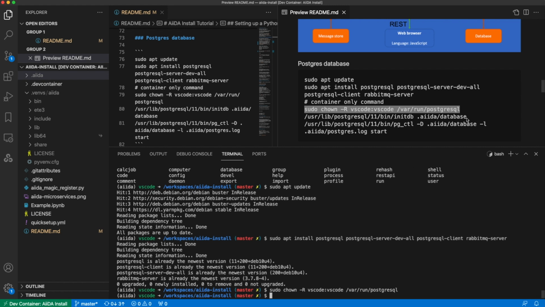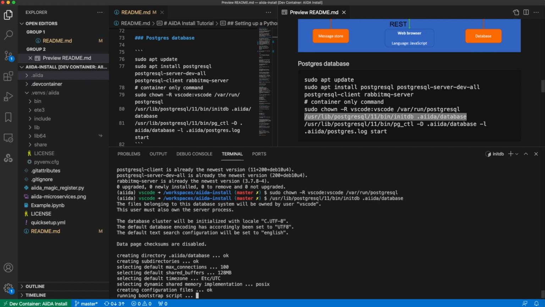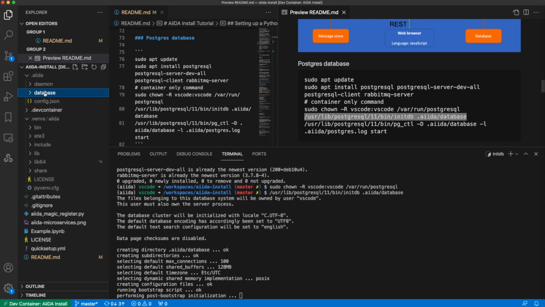Then we want to set up the database cluster that AiiDA will connect to. So when we do that, and I've set it up in this folder, you see there's now a database folder where Postgres keeps all of its data.